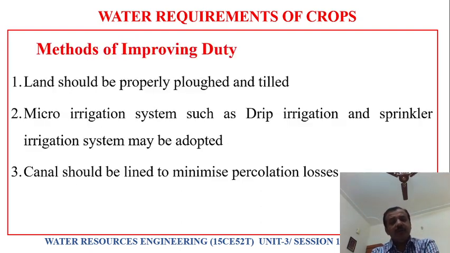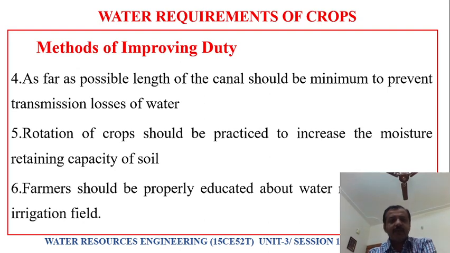Now, methods of improving duty. So, we have to improve the duty. More duty means more area can be irrigated. Land should be properly plowed and tilled. Micro irrigation systems should be adopted. Canals should be properly lined to minimize percolation losses. As far as possible, the length of canal should be minimum to prevent transmission losses. And rotation of crops should be practiced. If you practice rotation of crops, it increases the moisture retaining capacity of soil.